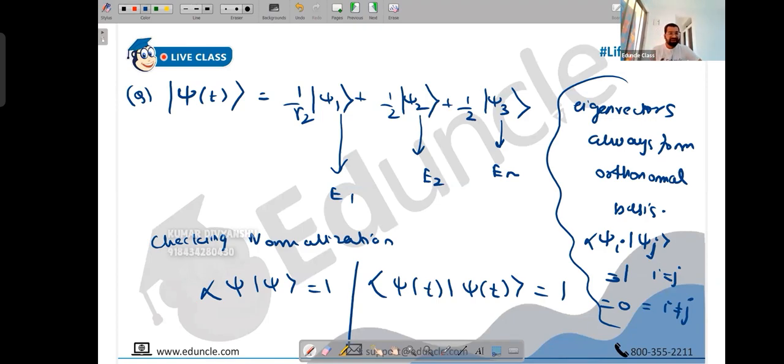Basically, you can imagine it this way. This is i cap, this is j cap, this is k cap. So you're taking dot products. I told you many times the wave function is identical to dot products. So when you take the dot product, what happens, people? i multiplies with i, j with j, k with k. It means it's nothing but the product of their own individual coefficients.